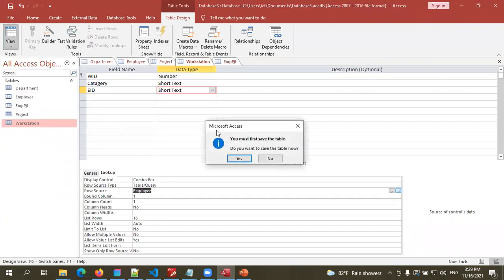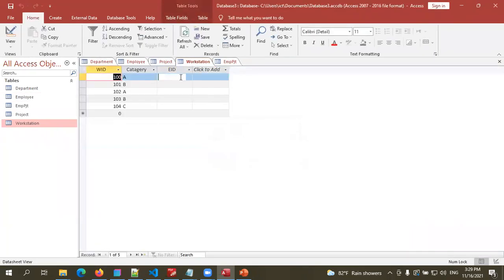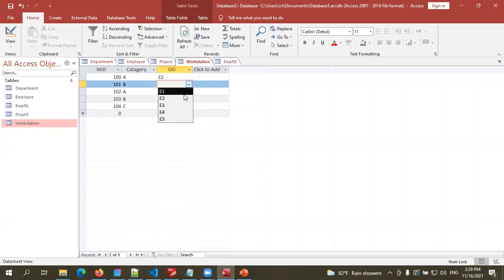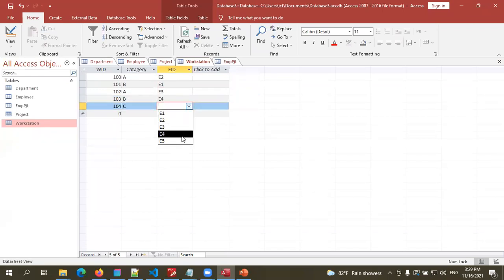Then when you go to datasheet view, you can very easily add the numbers, right? Then you have to make sure that this has a one-to-one relationship. So then one workstation must be assigned to only one employee.